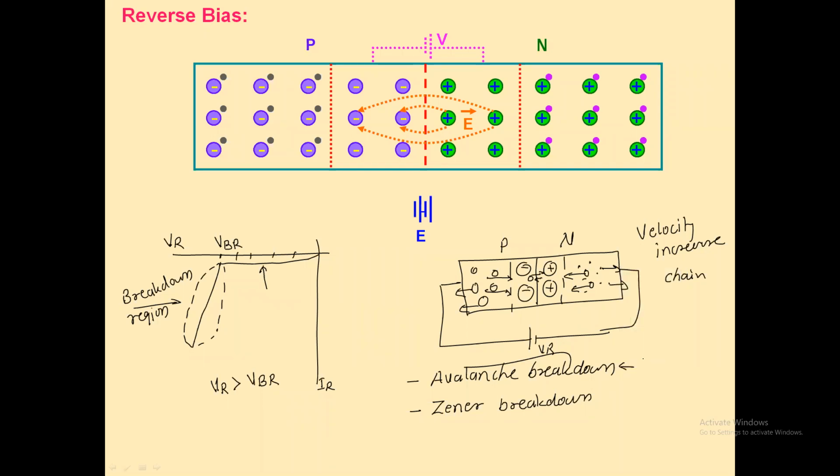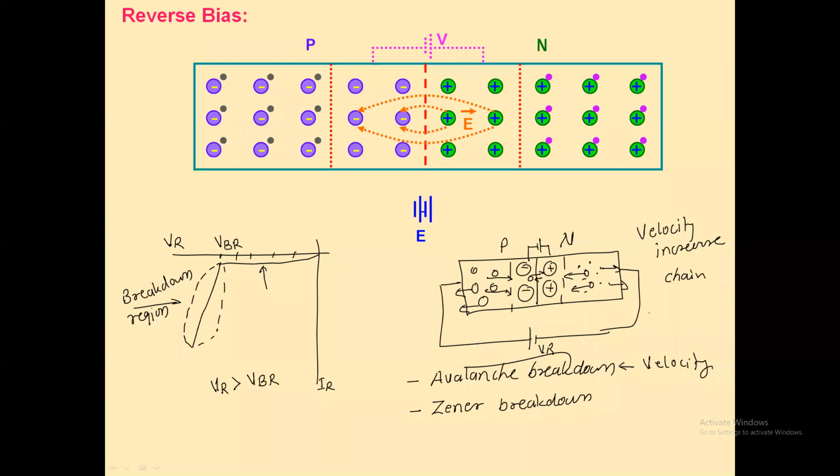Why? Because of the increase in velocity of the minority charge carriers. This is the first part. And the second part is that, as you know, when the diode is connected in reverse bias, the width of the depletion region increases.